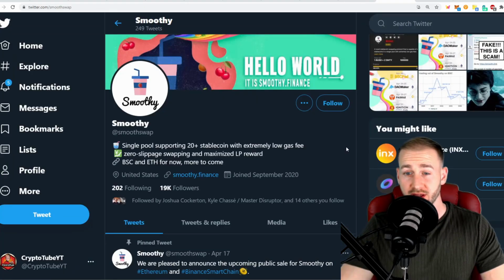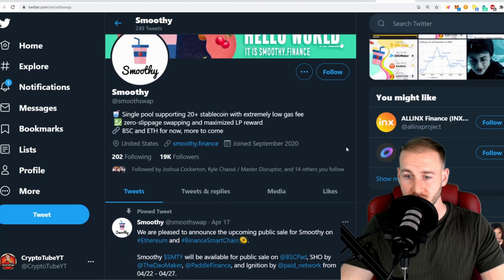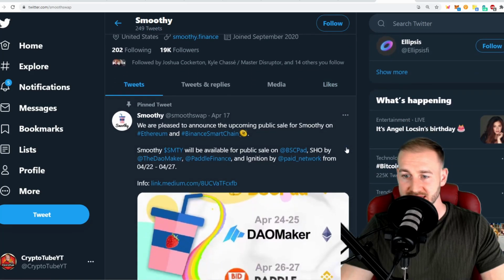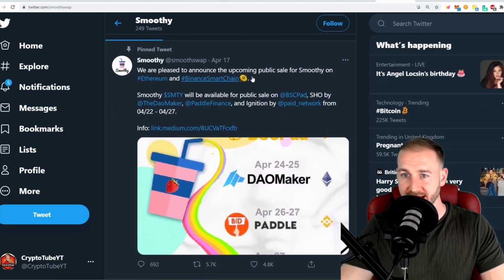They've also got over 19,000 followers on Twitter, over 15,000 on Telegram. So I think this is going to be a hyped launch. And I'm hoping to see them really pushed on the Binance Smart Chain, as this is a first mover within that ecosystem. We know a lot of Ethereum-based dApps are moving over to Binance Smart Chain, and maybe will make use of the composability factor and tap into the Smoothy Finance protocol.